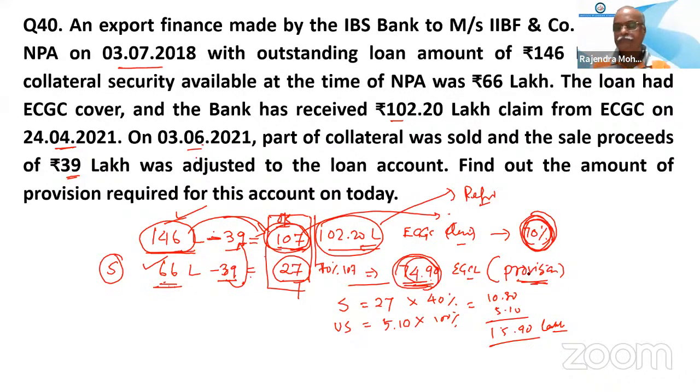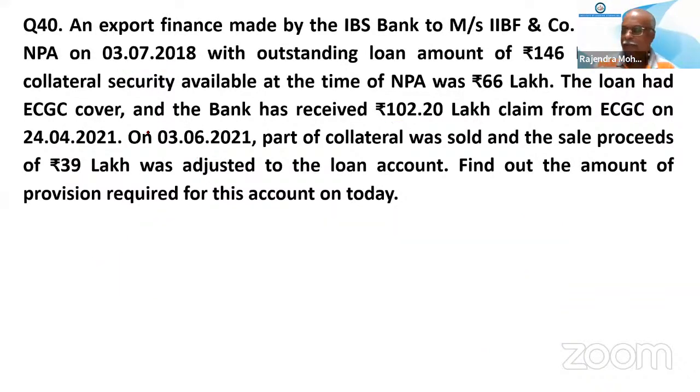Okay. Sir, once again, please explain, sir. ECGC return amount 39 lakhs, how will it be adjusted? Sir, actually 146 is the total loss, sir. I mean, the second portion we need to reduce. Yes, sir. 66 is secured. 146 minus 66 we will have to do, na? 80 lakhs. I'll do the correct thing.